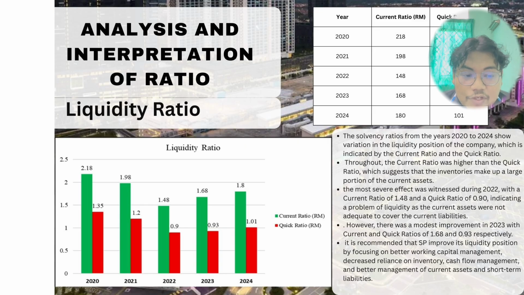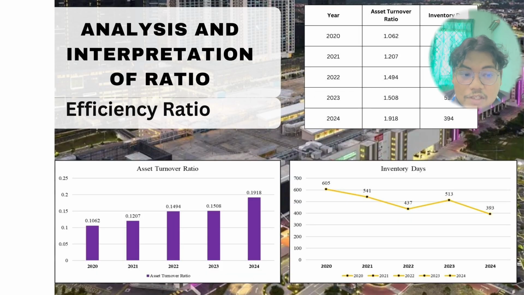Next is efficiency ratios. So moving on to efficiency ratios, evaluate using the asset turnover ratio and inventory days. The asset turnover ratio increased steadily from 0.106 in 2020 to 0.192 in 2024, indicating improved efficiency in utilizing assets to generate revenue. At the same time, inventory days decreased significantly from over 600 days in 2020 to approximately 394 days in 2024. This reduction reflects improved inventory management and faster project turnover, which contribute positively to cash flow.